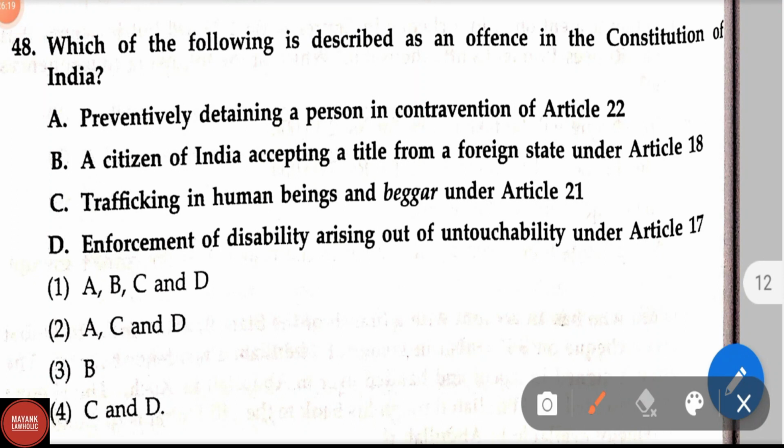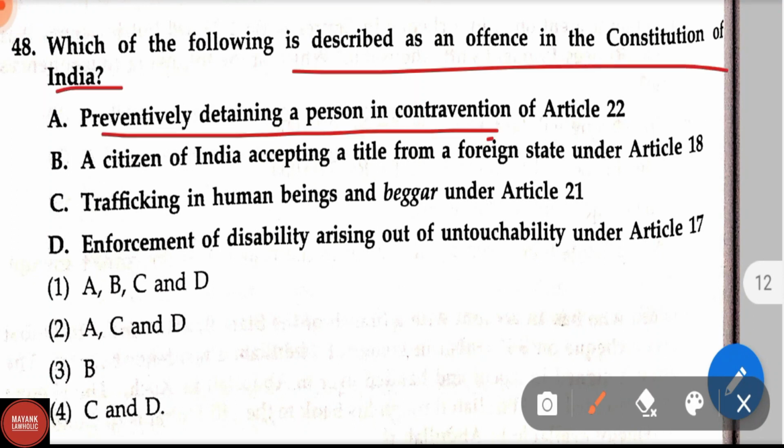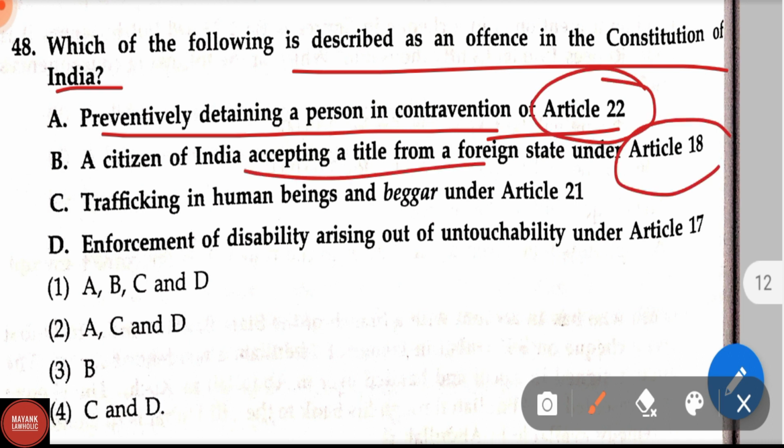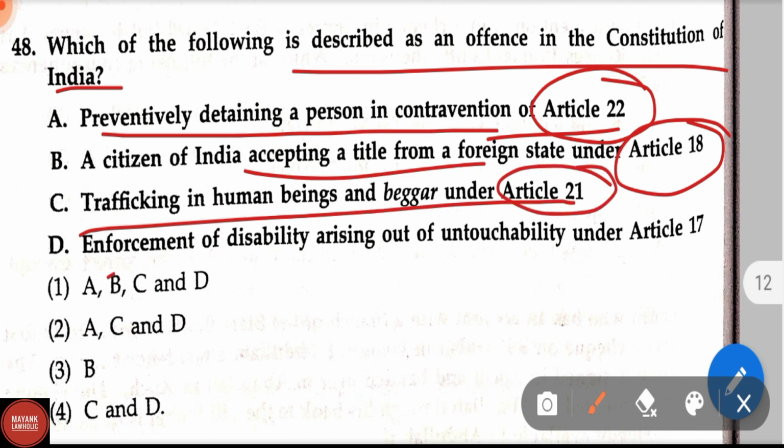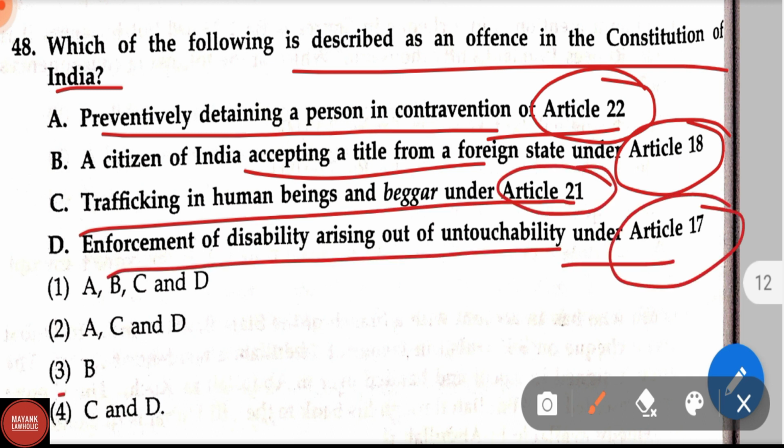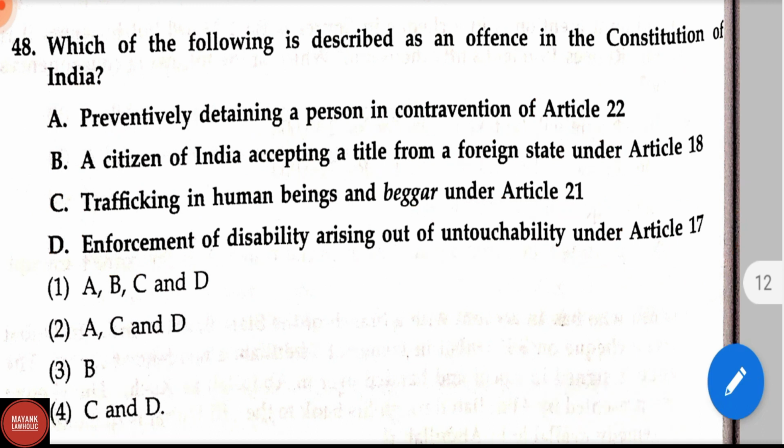Which of the following is described as an offence in the Constitution of India? Option A. Preventively detaining a person in contravention of Article 22. A citizen of India accepting a title from a foreign state under Article 18. Trafficking in human beings and beggar under Article 21. Enforcement of disability arising out of untouchability, Article 17. Here the correct answer is option 4, that is C and D. Trafficking in human beings and beggar under Article 21, enforcement of disability arising out of the untouchability under Article 17.